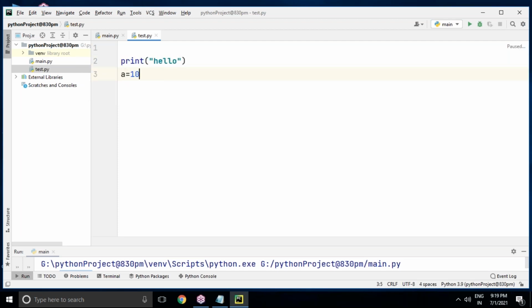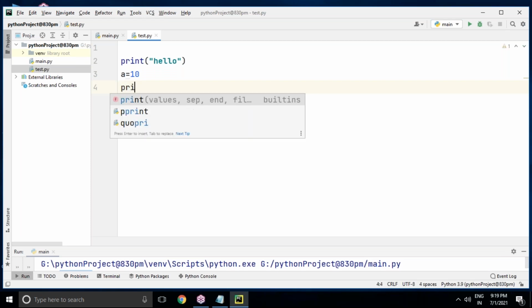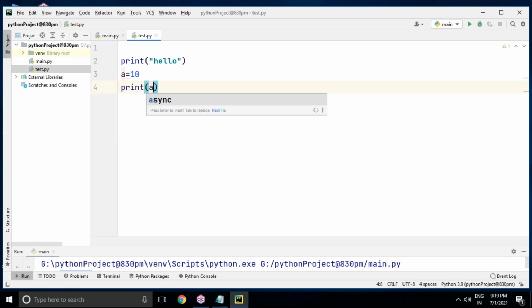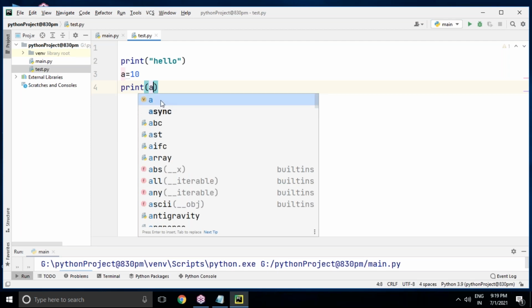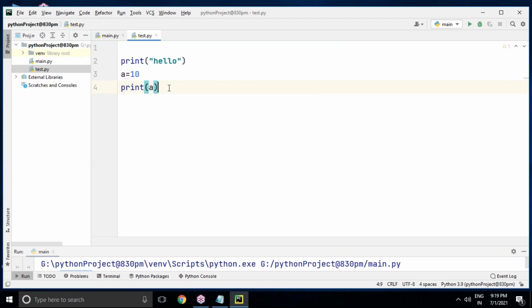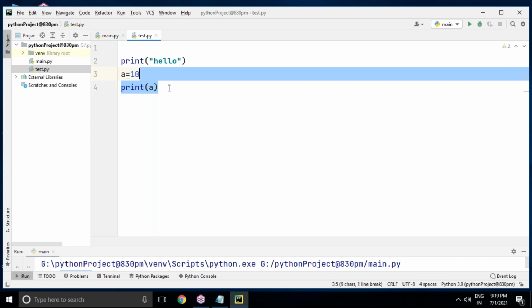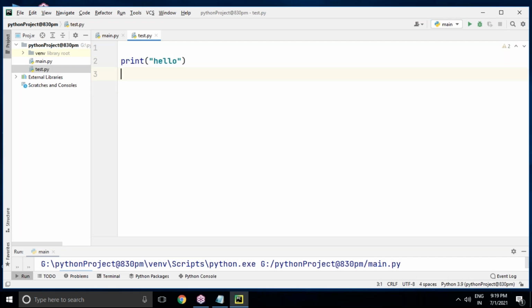For example, if you declare one variable a and want to print a, the print function is automatically available in IntelliSense, and a is also available, since it is already declared in the editor. You can search in this box and get a basic idea of how to access it. It is a very good GUI, graphical user interface, and we can easily handle projects and folders in this editor.